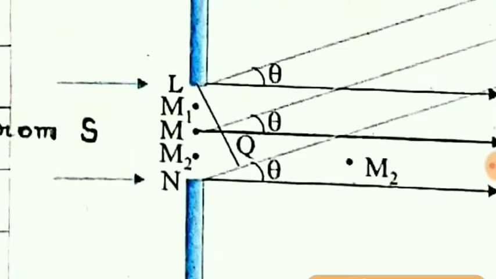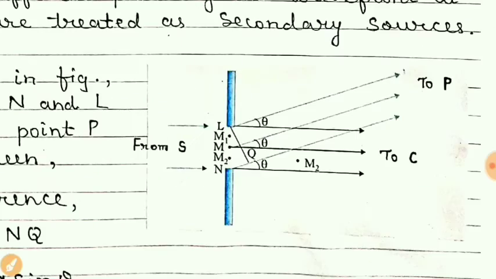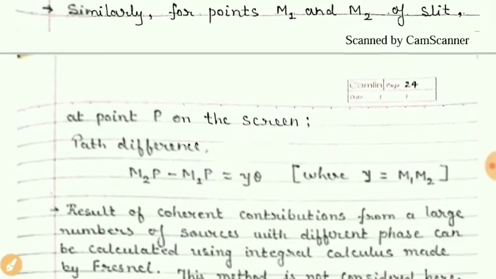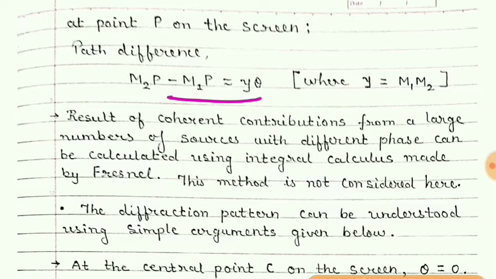So if the distance between M1 and M2 is y, then the path difference between the rays from M1 and M2 will be equal to y theta. So this is the path difference.